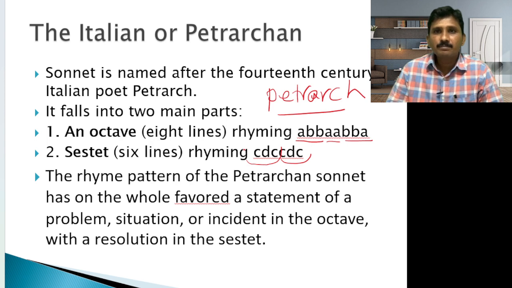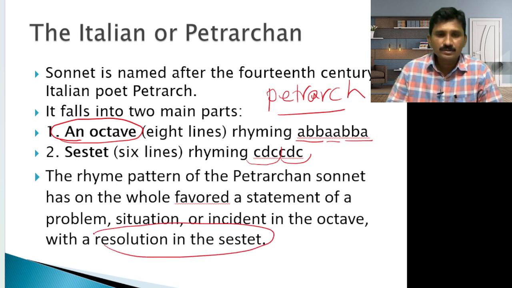The rhyme pattern of the Petrarchan sonnet: the octave is a statement of the problem, situation or incident, with resolution in the sestet. So the sestet has the resolution, solution, conclusion, and the 8 lines have the problem, situation, incident.